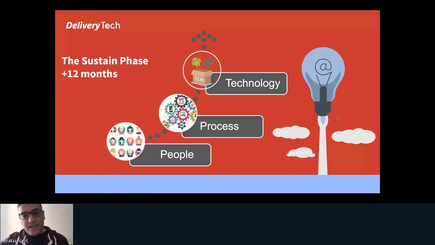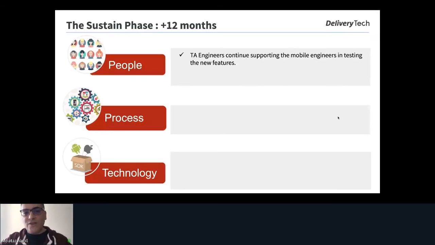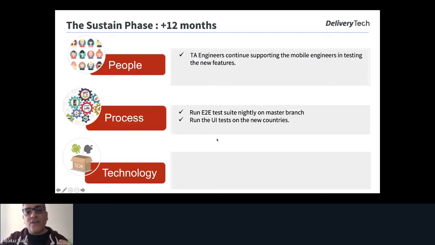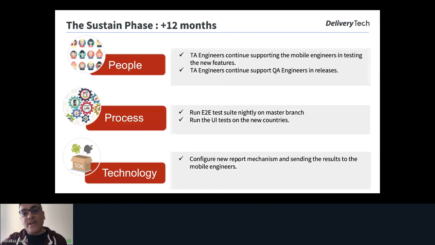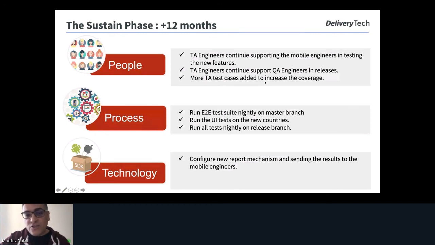And then in the third phase, that's plus 12. So we continue. TA engineers continue supporting mobile engineers in testing the new features. Run the end-to-end test suite nightly on the master branch. Run the UI test on the new countries. Configure a new report mechanism, sending the results using Slack channels to the mobile engineers to get the info or knowledge about the run. TA engineers continue supporting the QA in releases, and more TA scripts are added to increase the test coverage, running all the tests nightly on the release branches. This is the third phase, and we still continue with this one.